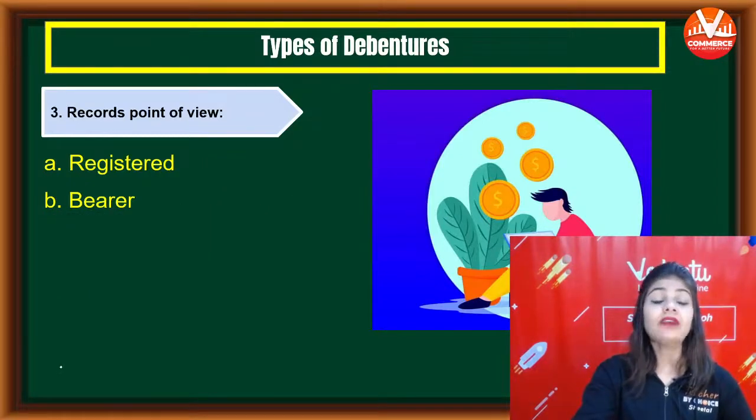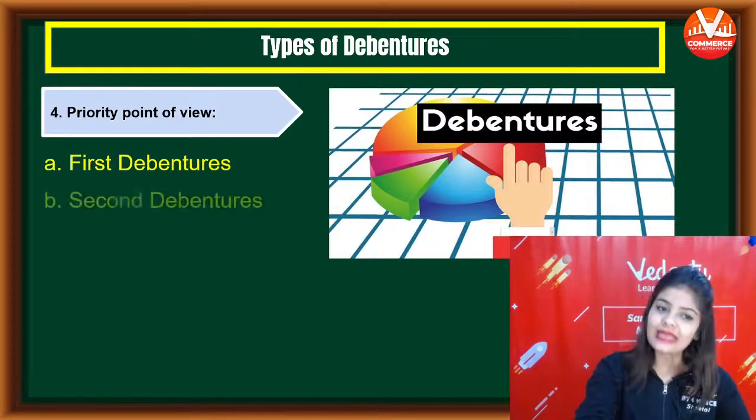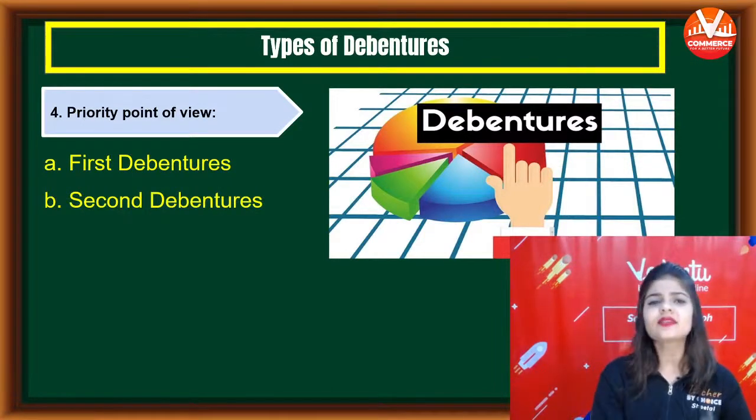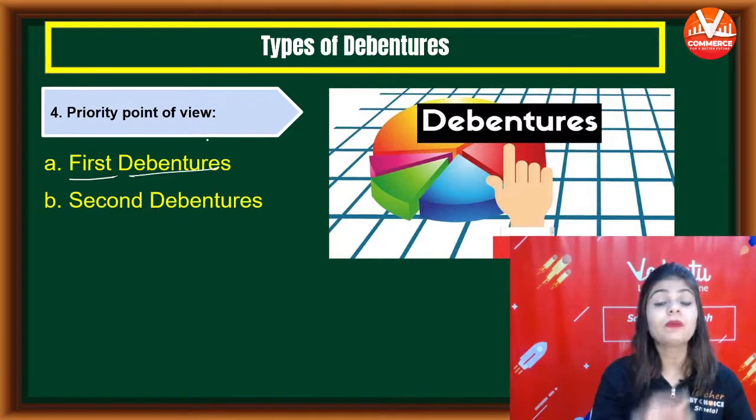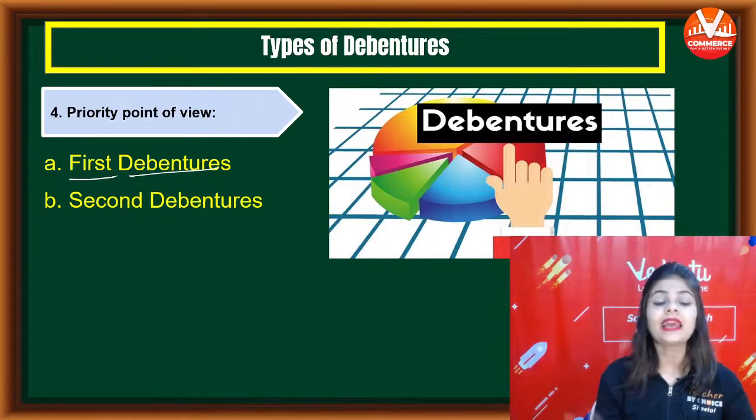Then we have the next type of debenture, that is the priority point of view. According to priority, the debentures are further divided into two types, first debenture and second debenture. And this is very easy. First debentures will be paid the amount first. सबसे पहले, first of all, we will pay money to the first debenture.